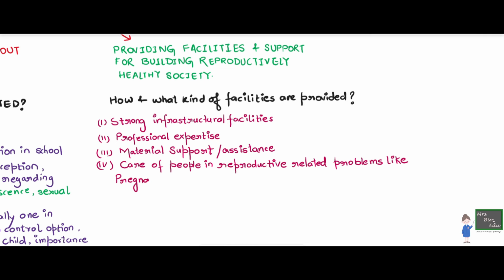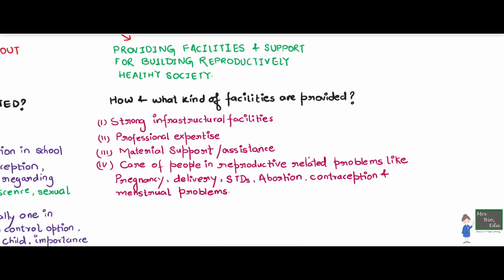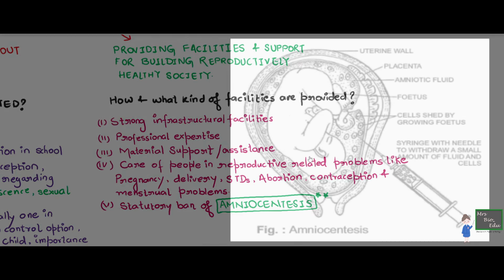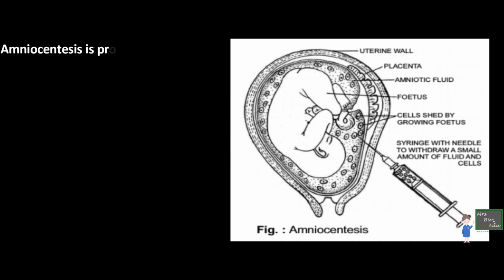Then material support and assistance, like for females, the menstrual cycle is a big burden, especially when you are poor and you cannot afford sanitary napkins. They can be provided for free. Care for people that have reproduction related problems like pregnancy, delivery, STDs, abortion, contraception, menstrual problems, all of that. And yes, amniocentesis. We are going to talk about this.